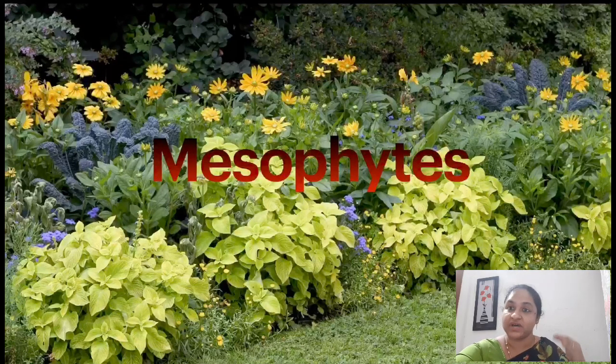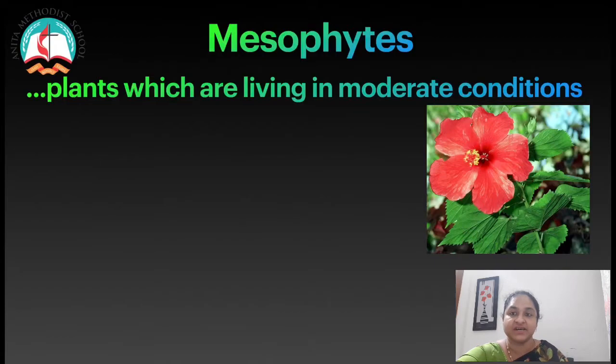After learning about hydrophytes and xerophytes, we move on to mesophytes. Mesophytes are plants which live in moderate conditions, neither too wet nor too dry. The common land plants like hibiscus and maize are examples for mesophytes.